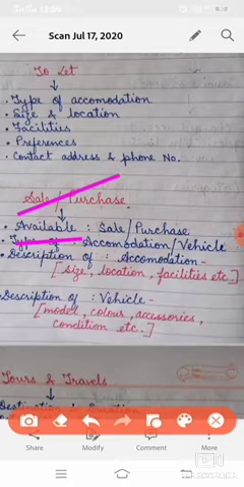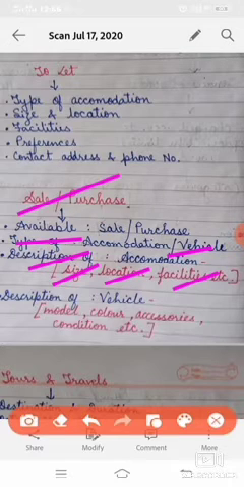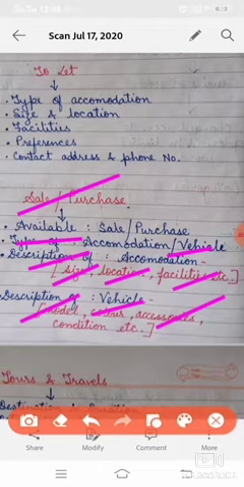First we will write available, then the word sale or purchase. If accommodation is there, then type of accommodation. If a vehicle is there, then type of vehicle will be written. Next, if you are writing type of accommodation, then description of the accommodation, for example size, location, facilities will be written. And if a vehicle, then description of the vehicle will be written, like what model it is, what is the color of that vehicle, accessories related to that vehicle, and condition. Clear?